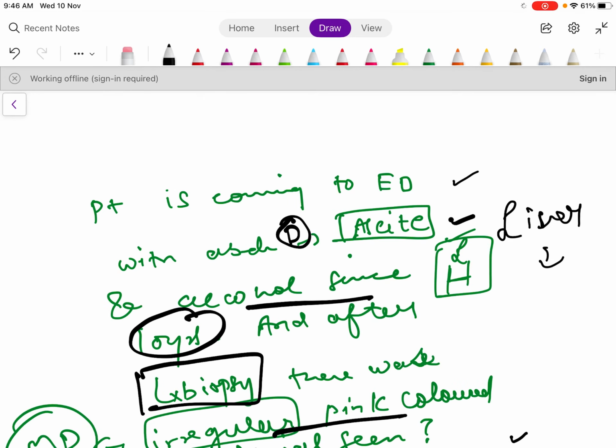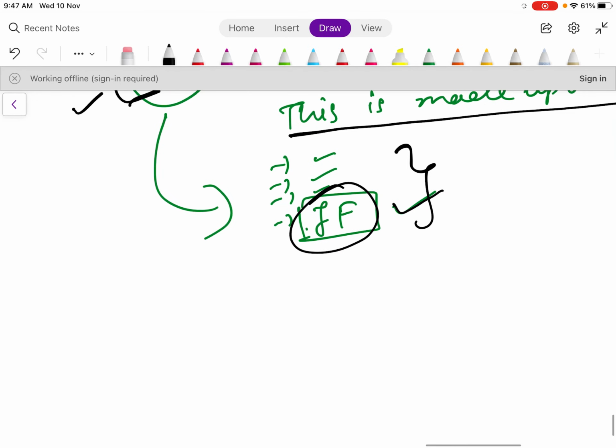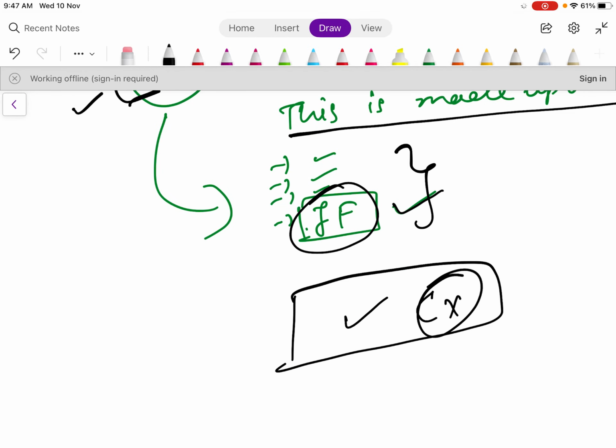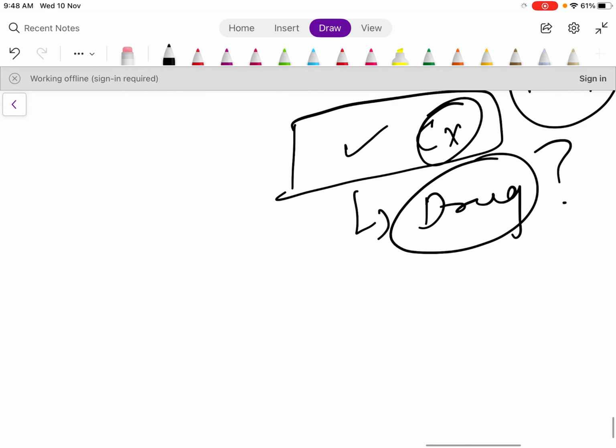Yes, they will ask you some MCQs from anatomy, physio, but their weightage is less. And if they are asking also, they will ask you by correlating the anatomy subject with surgery, or they will correlate pharma with medicine. They won't ask you a pharmacology question as such. What they will do is make a clinical based question, and then ask you what drug should be given. So in this way, medicine plus pharma correlated.